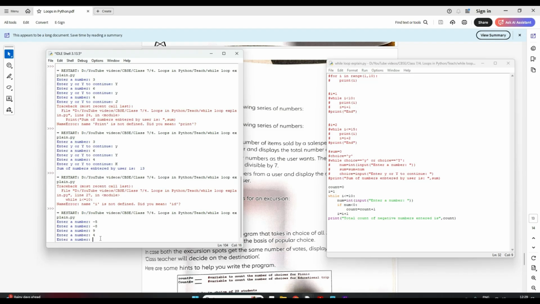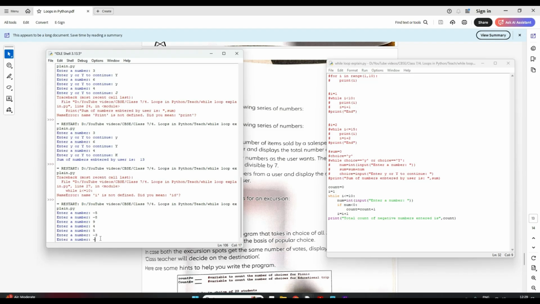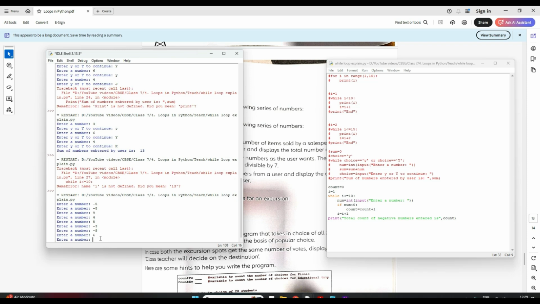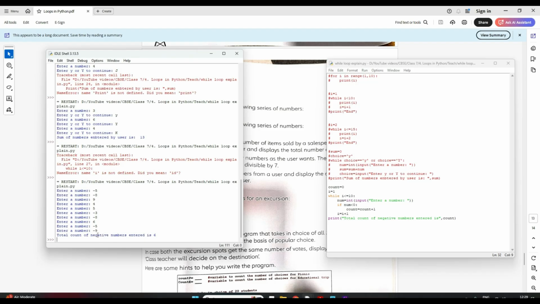I'll enter 4, 5, then -3, -8, 6, -5. Like this, 10 numbers I have to enter, correct? -9. So see, total count is 6, which is 1, 2, 3, 4, 5, 6. Total 6 negative numbers.